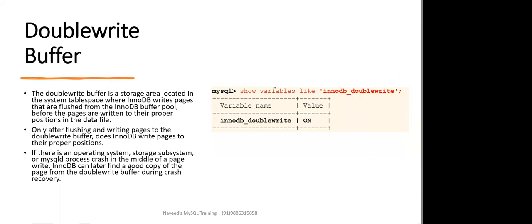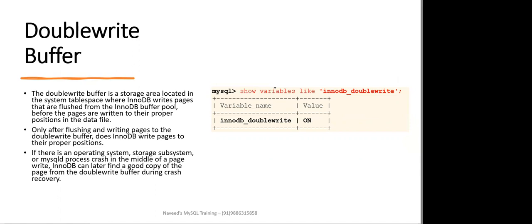Coming to the double write buffer. Now see, the double write buffer is basically a storage area located inside the system table space, where InnoDB writes the pages that are flushed from the InnoDB buffer pool before the pages are written to the proper position in the data file. Only after flushing and writing pages to the double write buffer does InnoDB write the pages to the